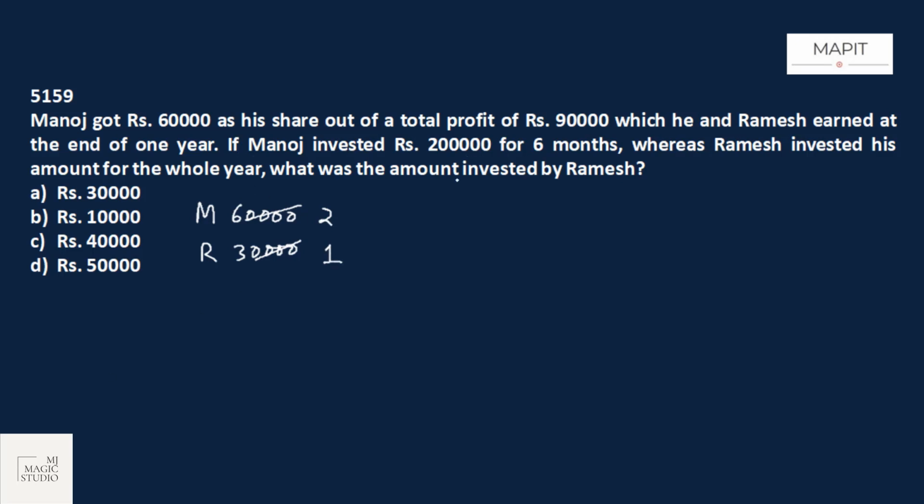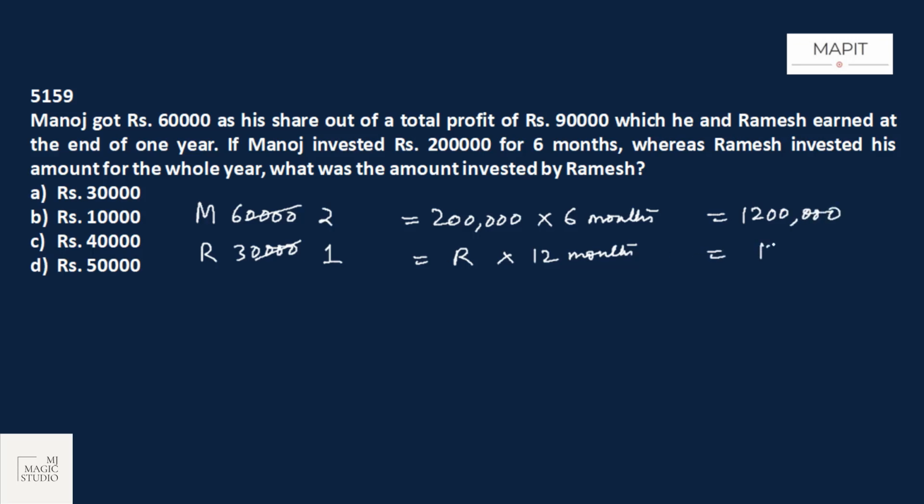If Manoj invested 2 lakh for 6 months, that means this will be his weighted investment. Whereas Ramesh invested his whole amount, let Ramesh invest R for the whole year. That means this is his weighted investment. Weighted investment of Manoj is 2 lakh into 6, that is 12 lakh. And weighted investment of Ramesh is 12R.